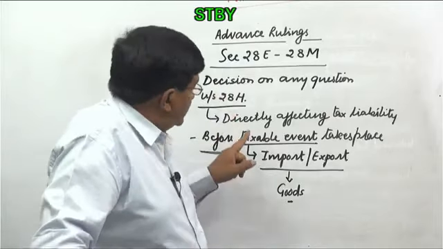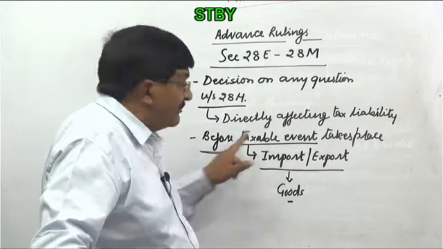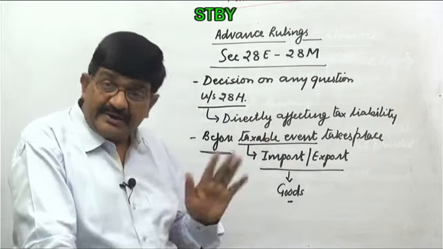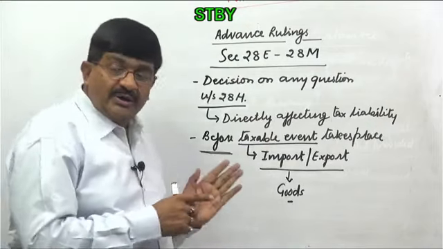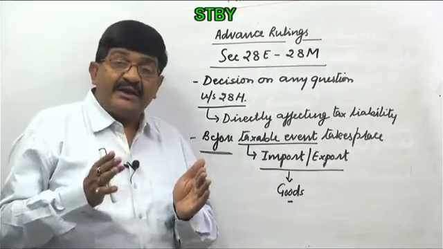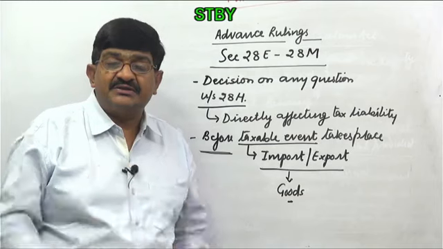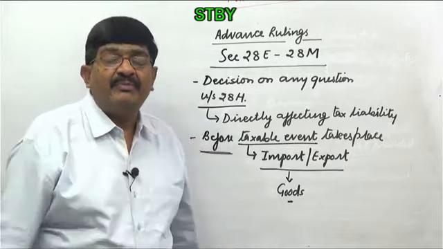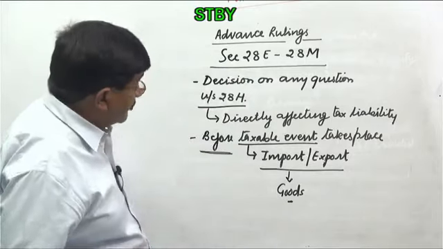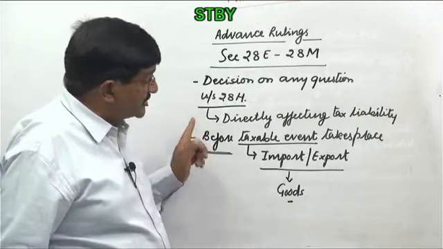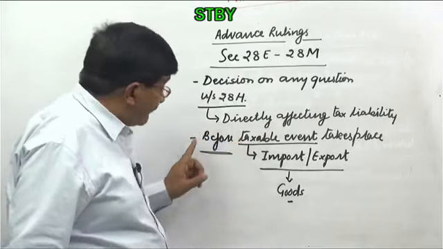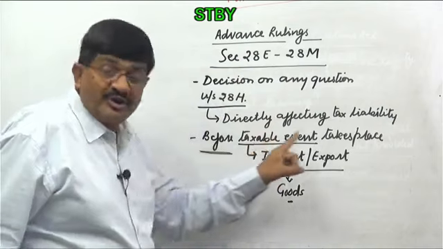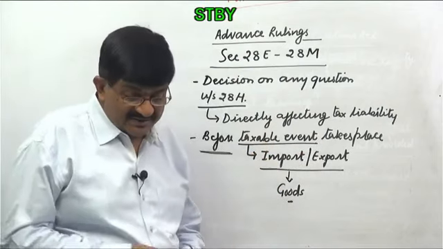So when that advance ruling is obtained before importation or exportation, this advance ruling has binding effect on the authority. He cannot go against this. So the applicant is sure that this is going to be the tax liability, and the adjudicating authority is sure that this is the final decision in the given situation. So the reason for further litigation can be avoided by going through the advance ruling process. But advance ruling is only and only on questions which are directly affecting the tax liability before import and export of the goods. It doesn't apply to services, it doesn't apply after the import export has taken place. Okay, understand that.